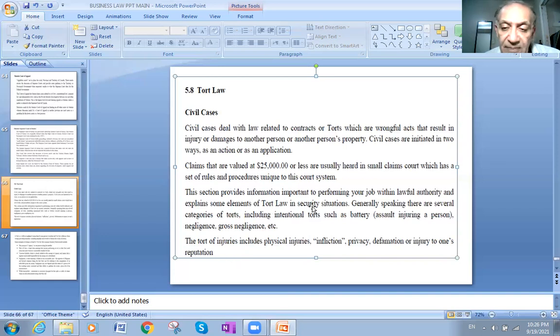This section provides information important for performing your job within lawful authority. Okay.